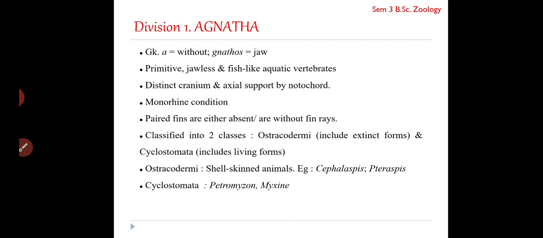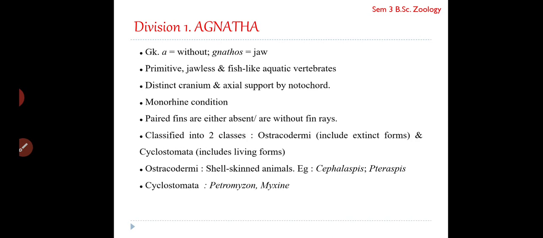Ostracodermy includes all the extinct forms, while the living forms are included under Cyclostomata. Ostracodermy has two examples, Cephalaspis and Pteraspis. Cyclostomata has Petromyzon and Myxin. You will be learning only the Cyclostomata example, Petromyzon, and for your practical purpose also you will be observing the specimen and writing the characters.